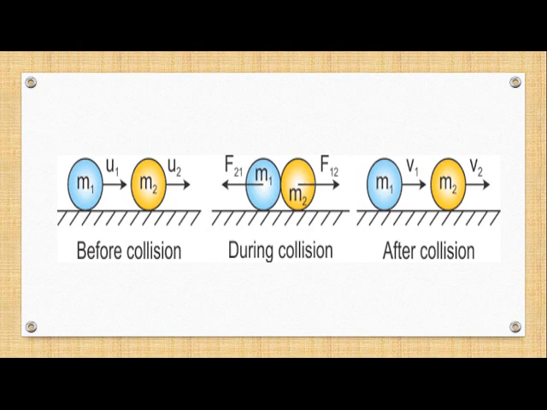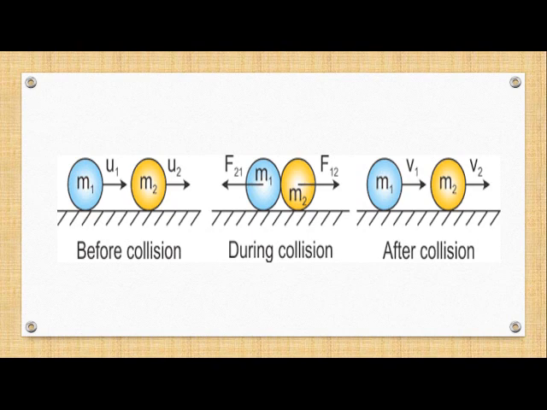After collision, the final velocity of the blue ball will decrease while the final velocity of the yellow ball will increase. And why does it happen? It happened because the blue ball lost momentum and the yellow ball gained momentum. And this exchange of momentum will remain constant.